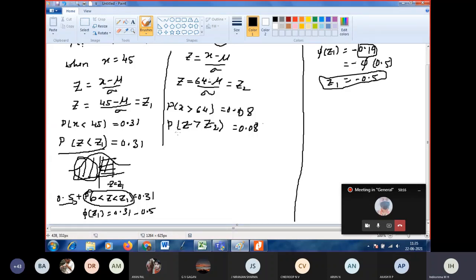So this can be written using the curve. Come to the second one, use the curve. I want to find Z greater than Z2. If the line is Z equal to Z2, greater than means this area.